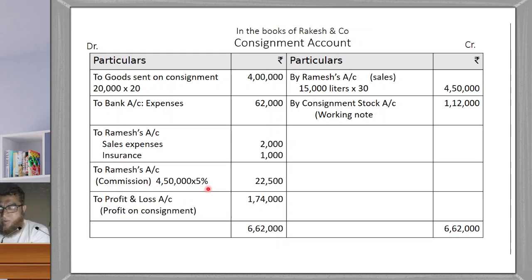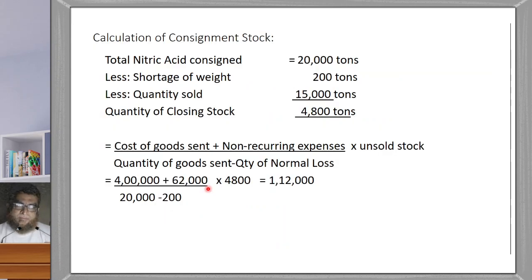Now we should calculate the consignment stock. So here there is no abnormal loss, but there is a normal loss. When there is a normal loss, we should follow this formula for calculating the consignment stock.